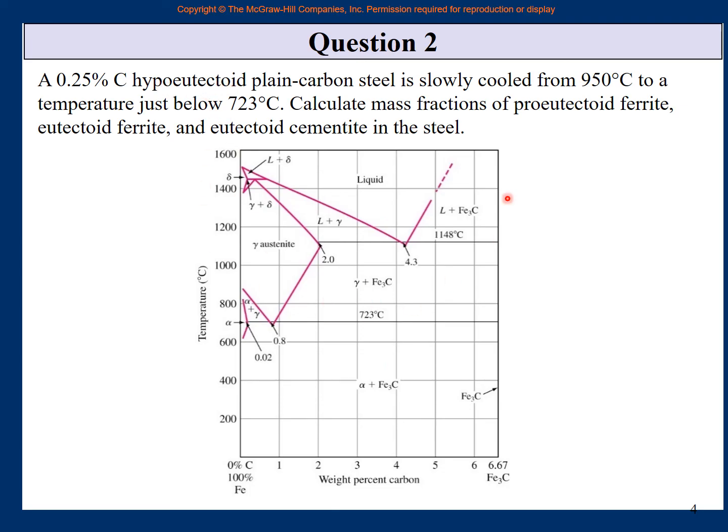Hypoeutectoid. Which is the eutectoid point? This is the eutectic point. Liquid to two solids. This is the eutectoid point. One solid to two solids. Right? Gamma austenite becomes alpha ferrite and iron carbide. So this is a eutectoid point. So hypoeutectoid means any carbon percentage less than this one.